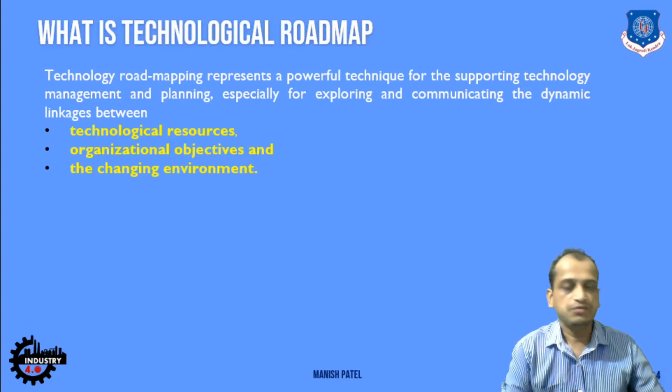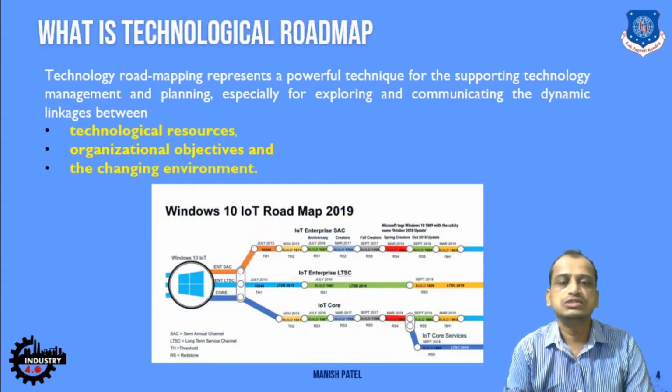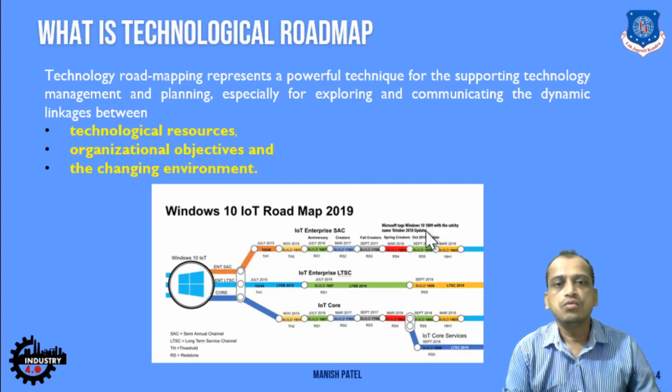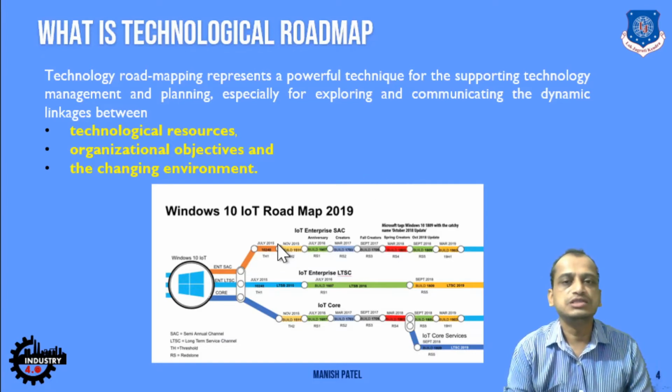Let me give an example with the help of this Windows 10 IoT roadmap for 2019. Here, if you see, different timelines are given, and different products are also given. What it means is that with this given timeline, the company wants to achieve this target. Whatever the resources are, you can easily visualize with the help of this roadmap, as well as whatever milestones the company wants to achieve. Each and every company has its own roadmap based on their requirements.